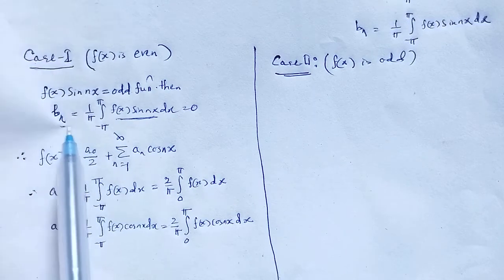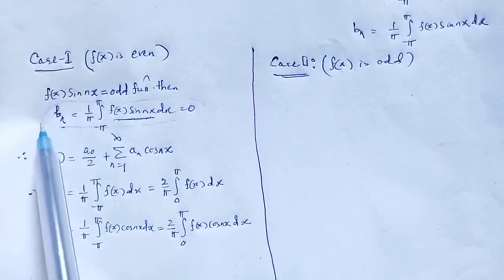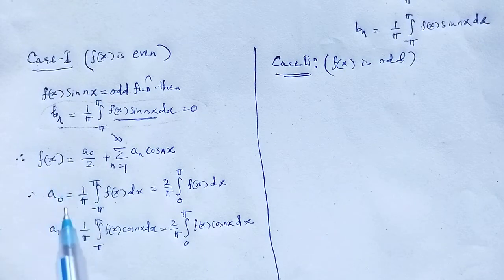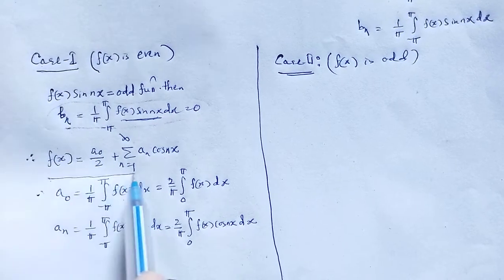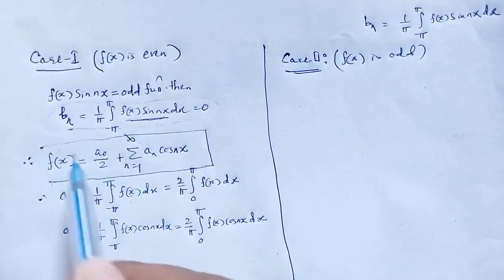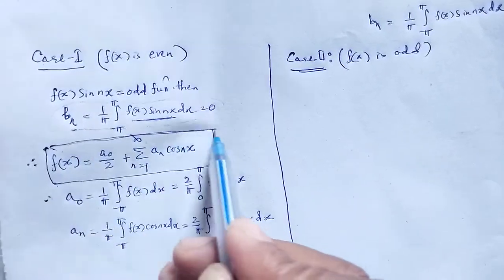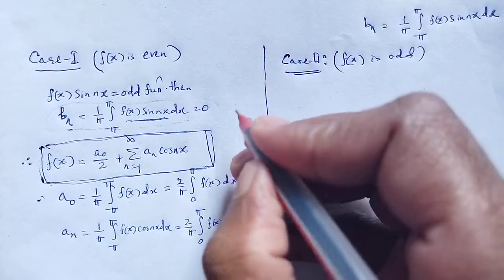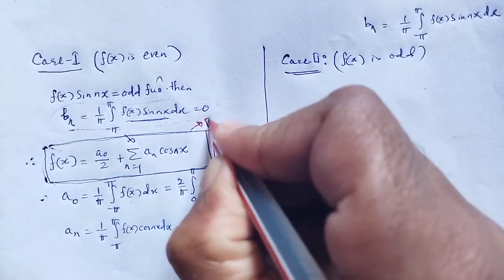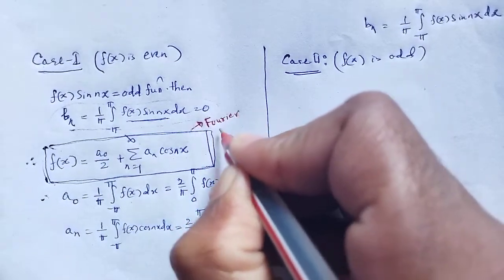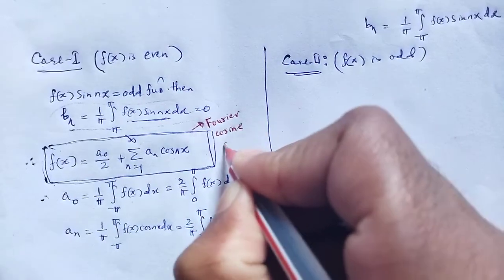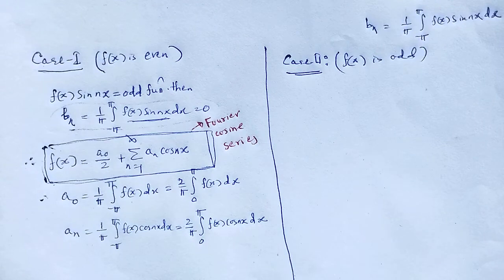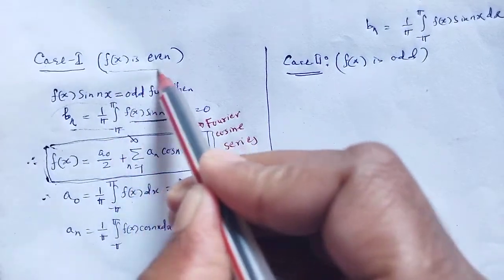Since the sine Fourier coefficient results in 0, only the cosine term exists in the Fourier series. Therefore, that type of Fourier series is also known as the Fourier cosine series. Here only cos terms exist, not sine terms, as f of x is even.